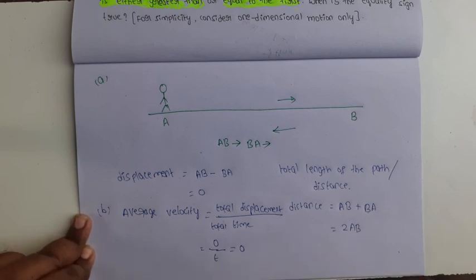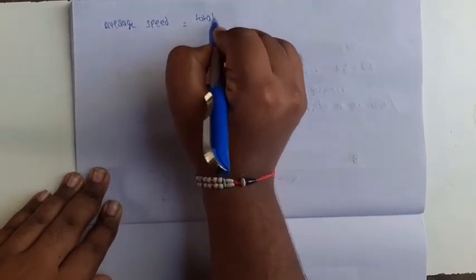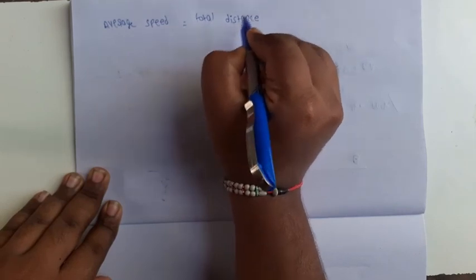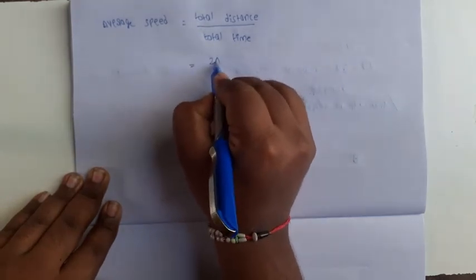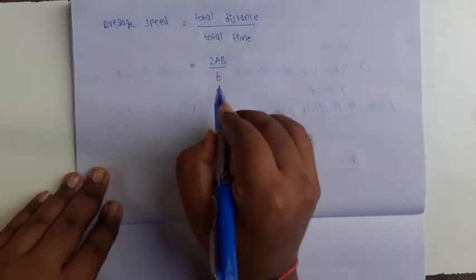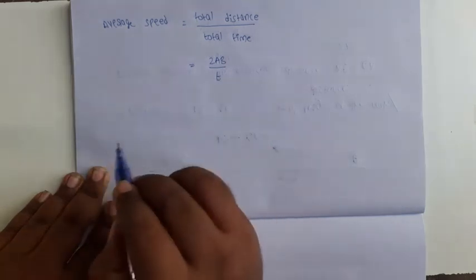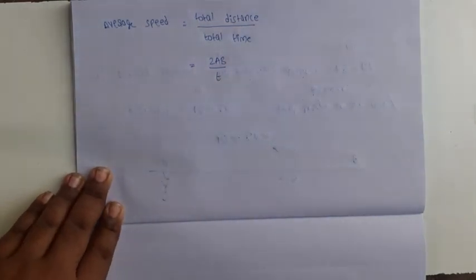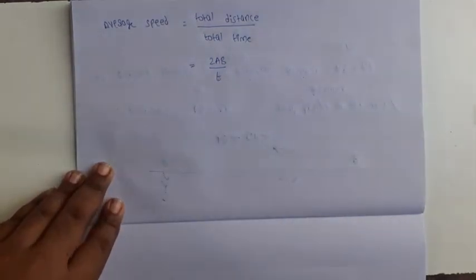What about average speed? Average speed is total distance by total time. So the total distance is 2AB, the time interval is T. So 2AB by T. So average speed has value 2AB by T and average velocity has 0. So which quantity has greater value? Average speed has greater value compared with the average velocity.